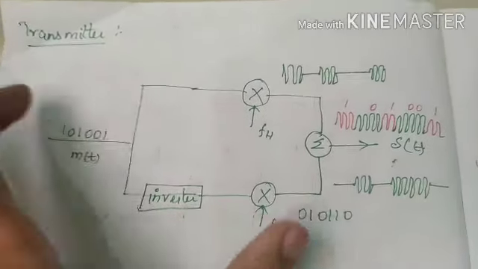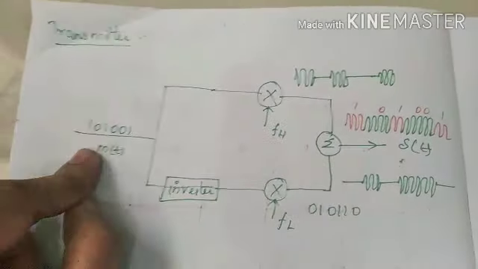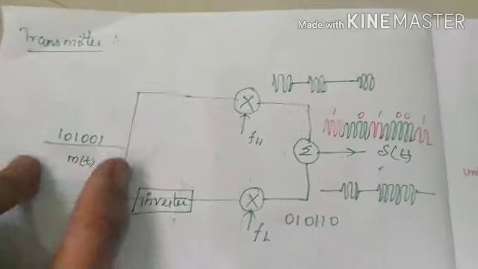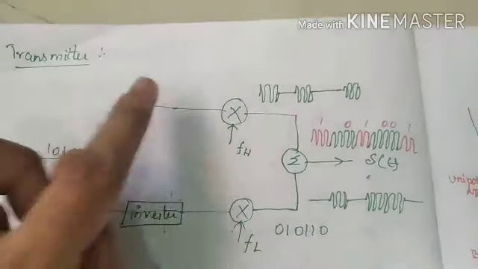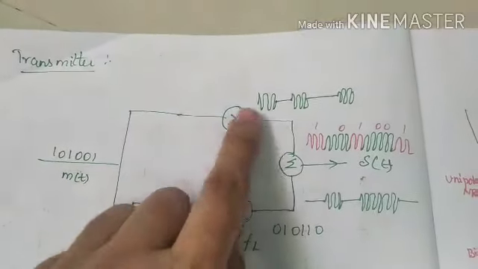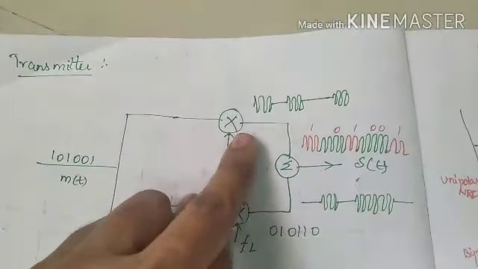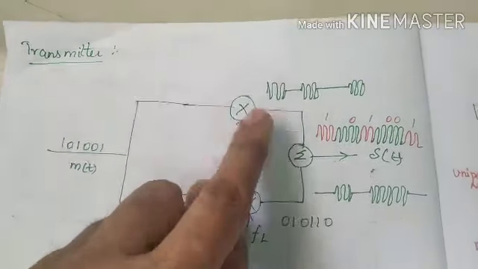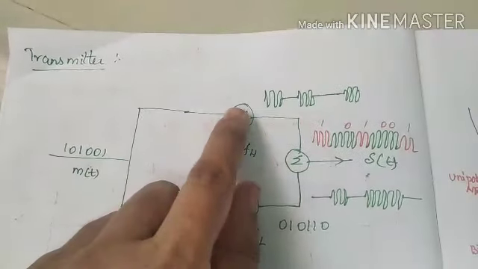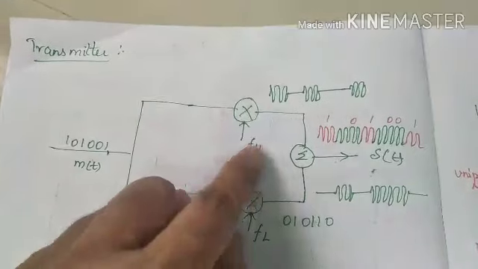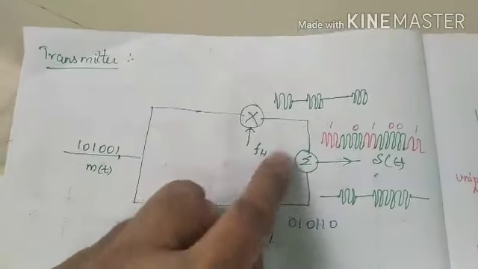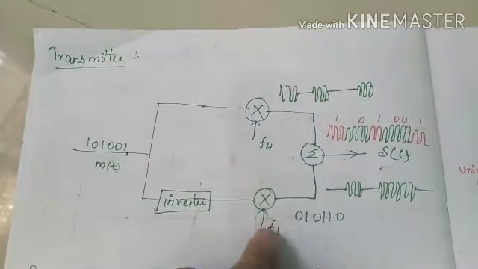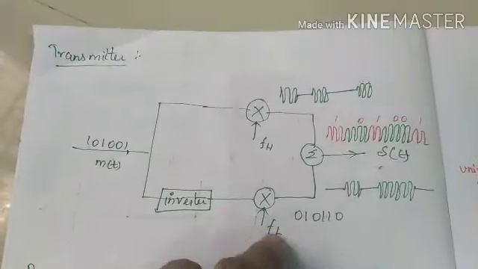Here, this is the block diagram for the transmitting end. This is our message signal, 101001, and it enters the block diagram. This is our product modulator, represented by the multiplication symbol, with a high frequency carrier. Generally, the product modulator multiplies the message signal and the carrier signal. So we have to give a carrier signal to each product modulator. Here also there is a product modulator with a low frequency carrier wave.